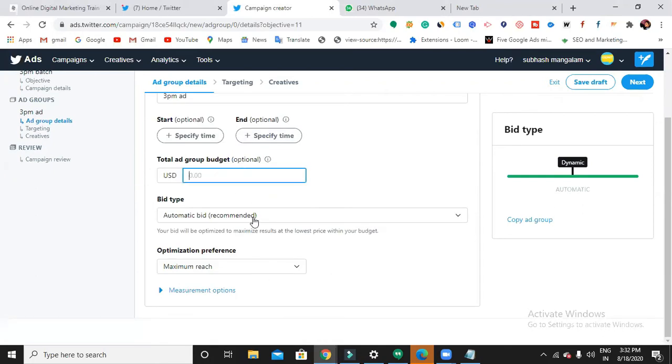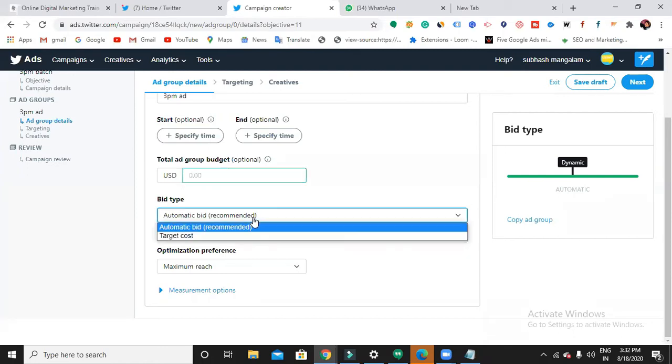Optional. So here comes bid type. Bid type means how you would like to pay money to Twitter. Automated bid. So do we know the difference between automatic bidding and manual bidding? Automatic bidding means whatever daily budget I gave to Twitter, according to the competition, it will go on deducting the money. So there is no control in our hands. If I choose this automatic, everything is controlled by Twitter.